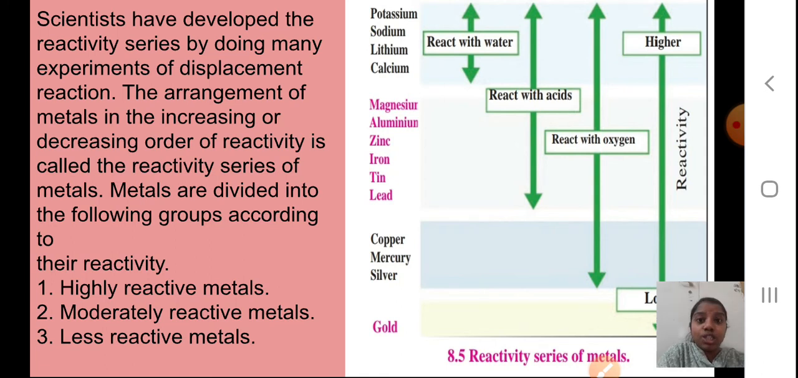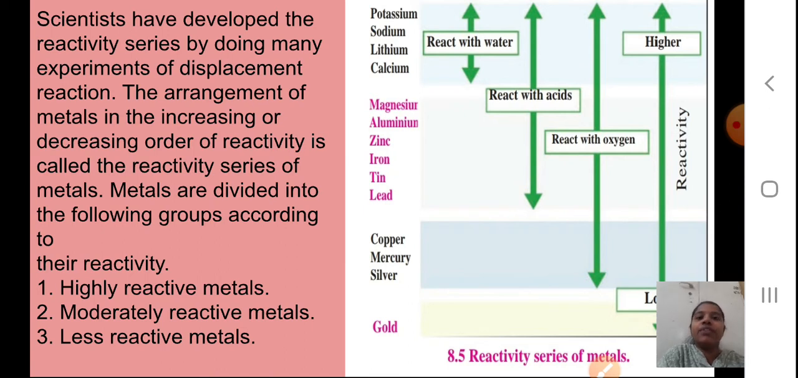Okay, so the arrangement of the metals in increasing or decreasing order of reactivity is called the reactivity series of metals. Metals are divided into the following groups according to their reactivity. What are those groups, students? Highly reactive metals, moderately reactive metals, and less reactive metals. Okay, so you can see here this particular reactivity series of metals.